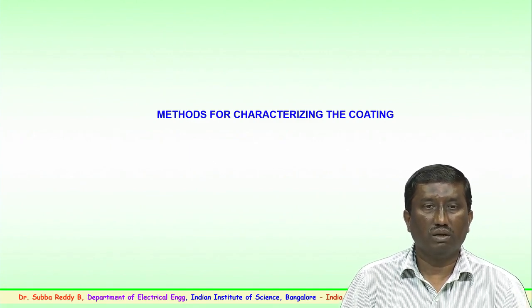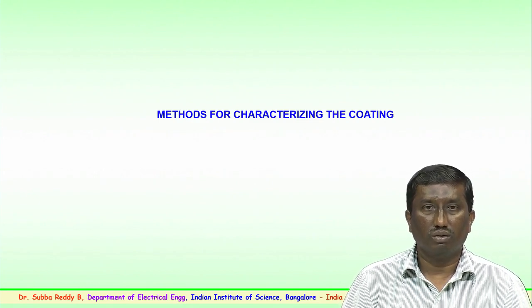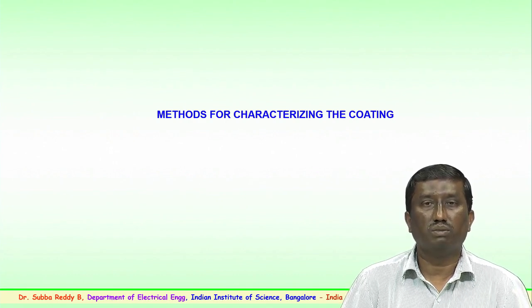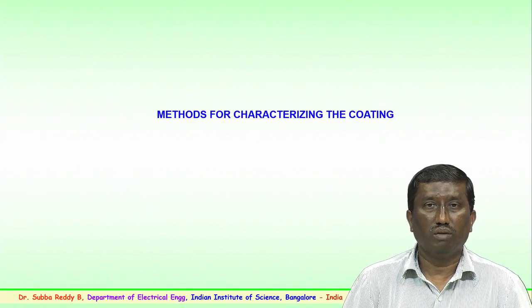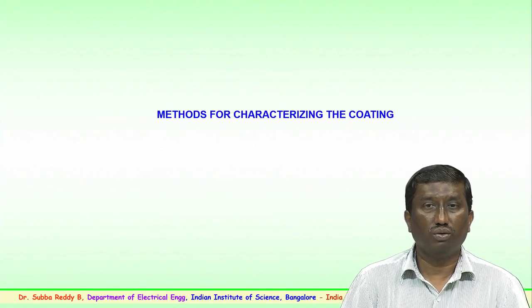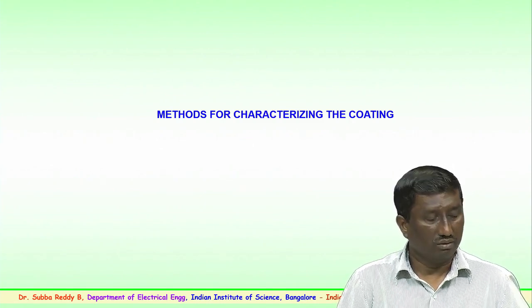Presently, for bushings, substation hollow insulators and transmission insulators, some of the coatings are being employed extensively by the utilities, and some of the methods are also being developed. So, methods for how to characterize the coating are also equally important.